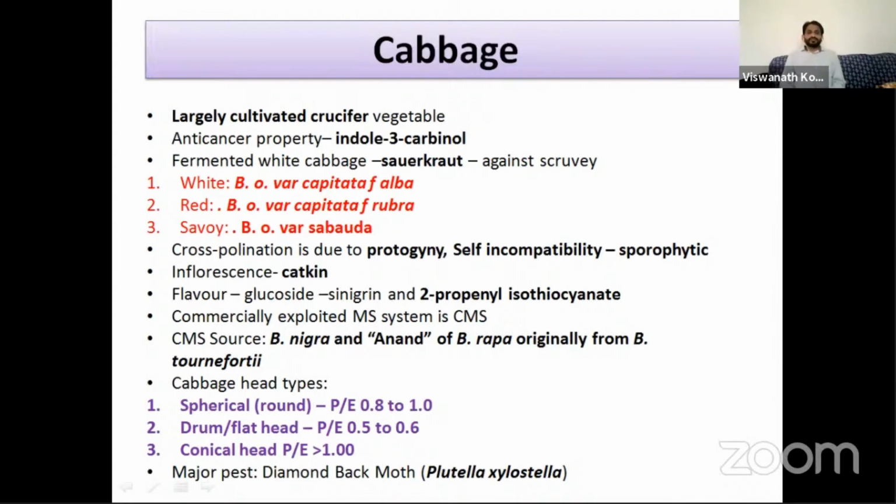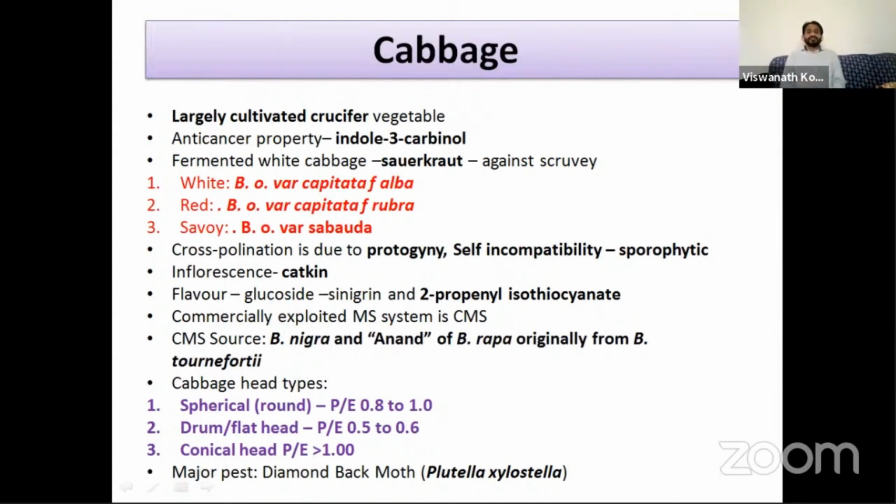The source of cytoplasmic male sterility is from Brassica nigra, and it is an Anand cytoplasm. Actually, originally it is from Brassica tournefortii. The cytoplasmic male sterility was transferred to Brassica rapa. From Brassica rapa, it was transferred to cabbage.